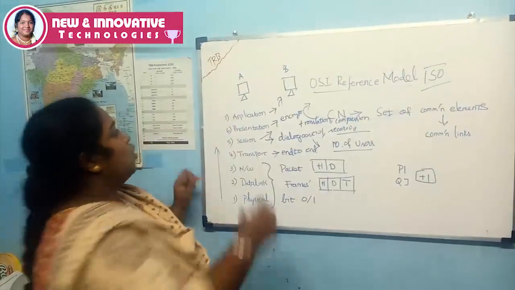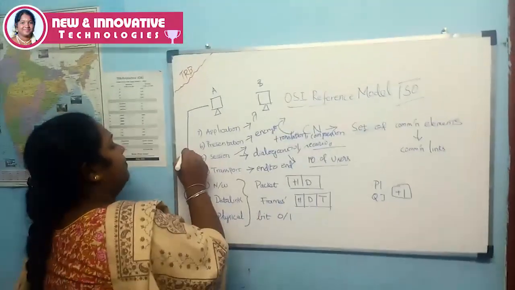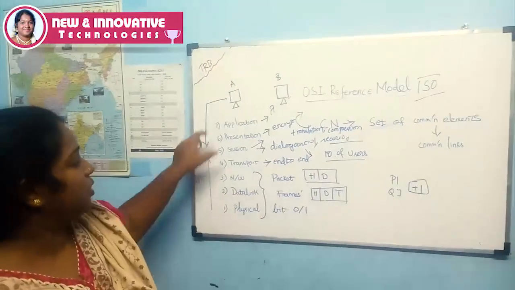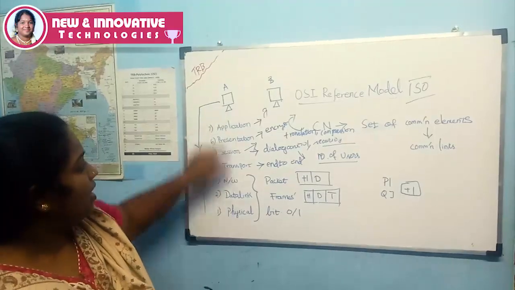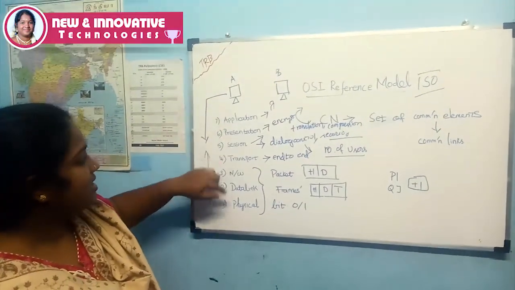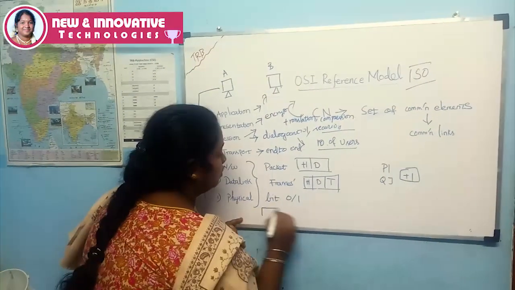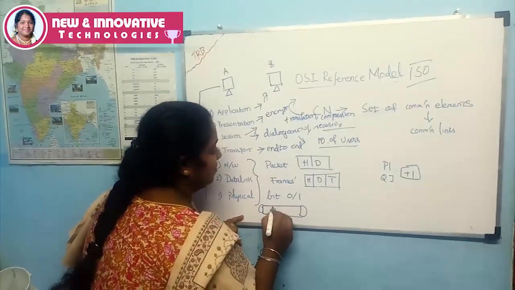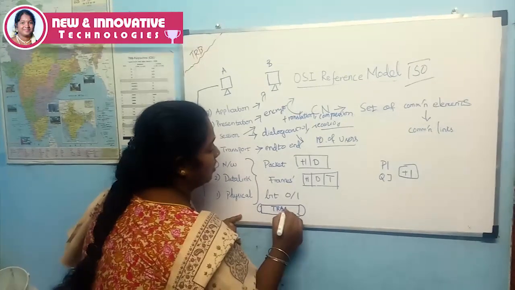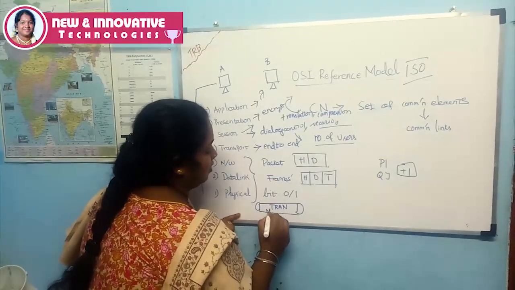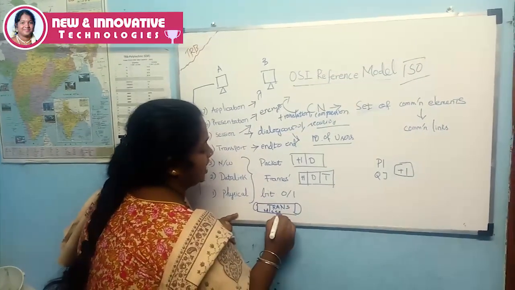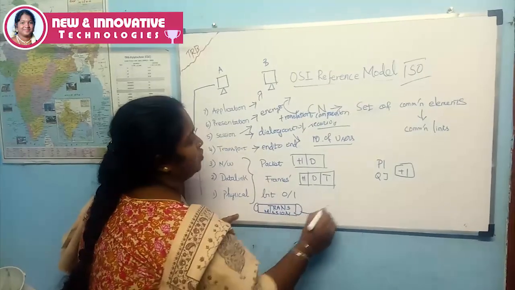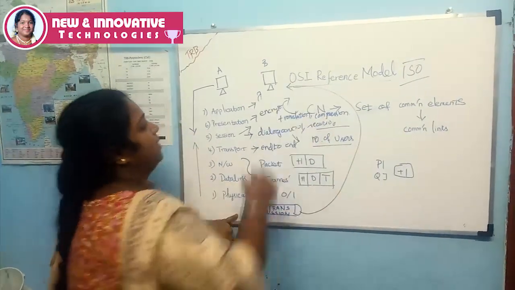From that one host, the message is passed through these layers to the transmission medium, and the message is forwarded to host B.